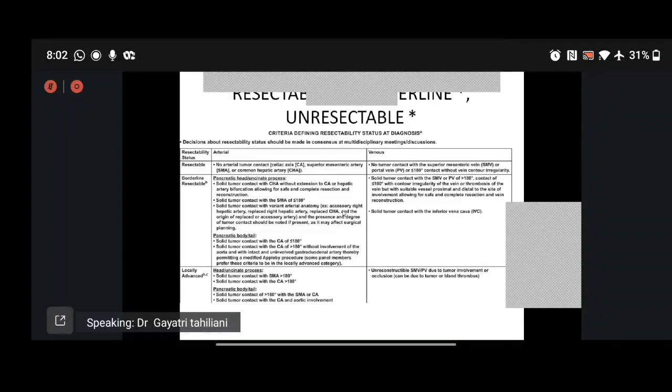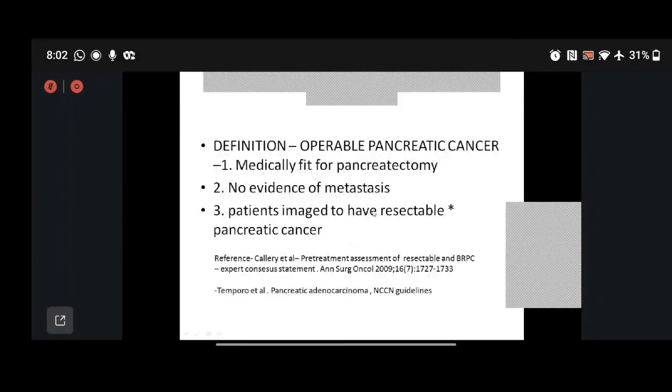So the topic of the debate would be resectable pancreatic cancer today. In the definition of resectability, it should be operable. The patient should be medically fit for a Whipple's or pancreaticoduodenectomy. We should not have any evidence of metastasis, and imaging should show that the patients have resectable disease.